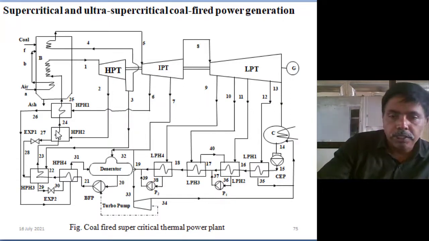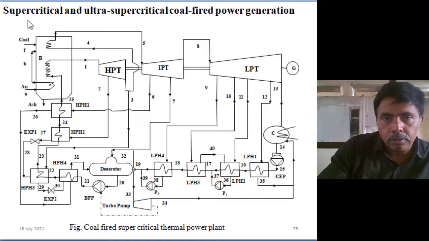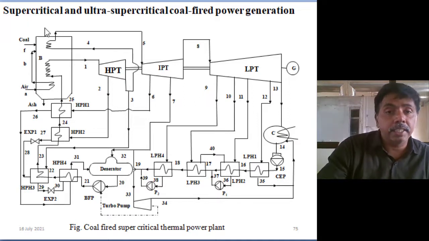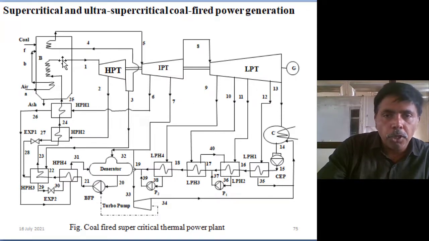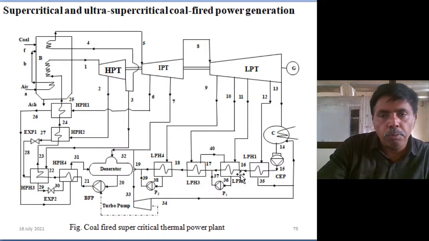You see, this is one of the exergetic analyses I did for a supercritical thermal power plant. The boiler, the same high pressure turbine, intermediate turbine, one reheating we are doing. You see the feed water heating, regeneration process: 4 high pressure feed water heaters, 4 low pressure feed water heaters, and 1 deaerator.